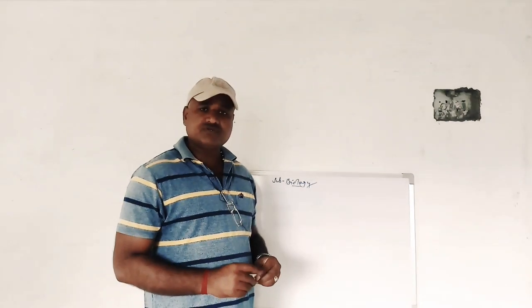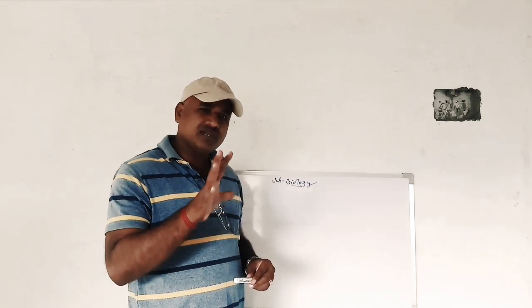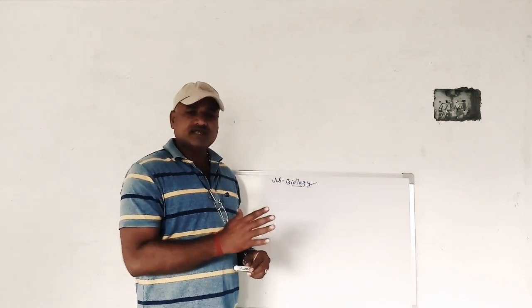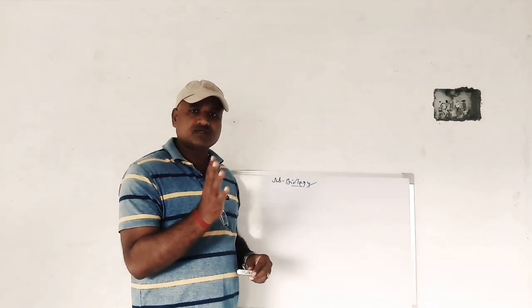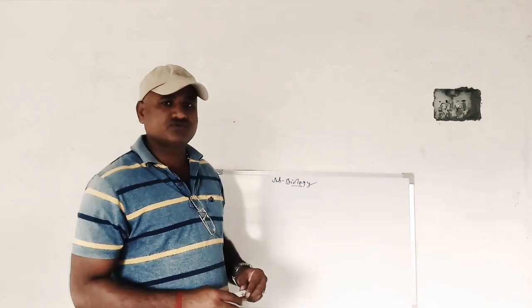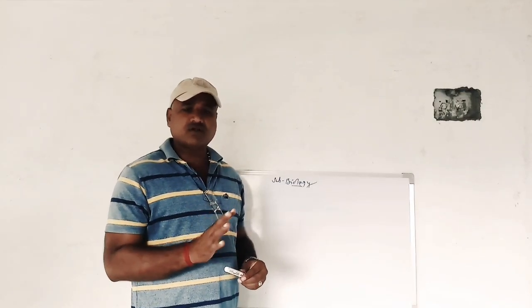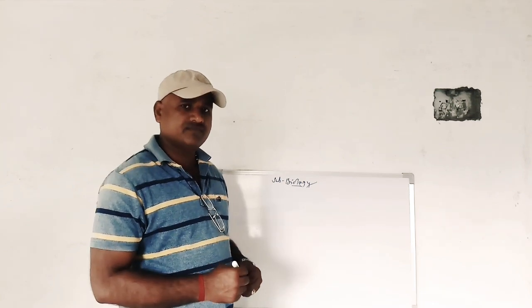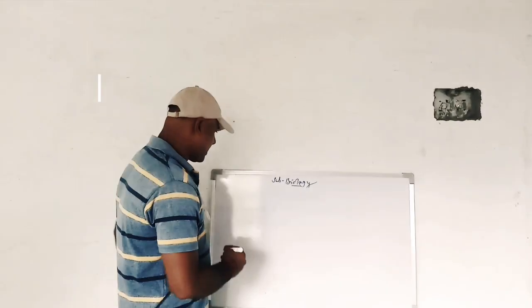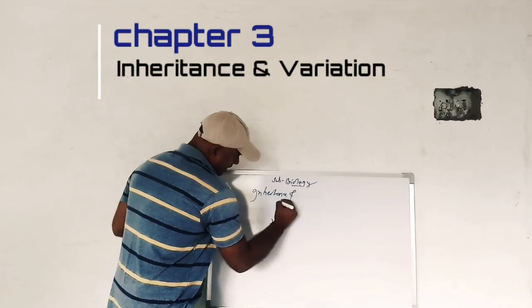Friends, I am going to teach you the subject called biology, and now biology is only a single subject. In the olden days, it was distributed into two types. First one was botany and second one was zoology. But here, zoology and botany are not separated. Now it is considered as biology. So I am going to teach you the third chapter from the biology subject, that is called inheritance and variation.